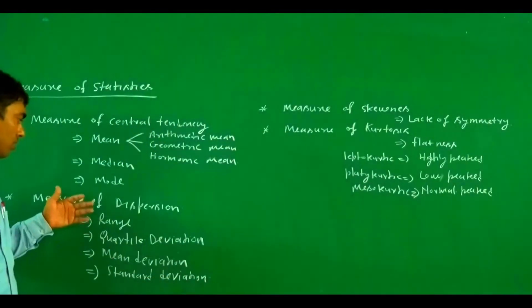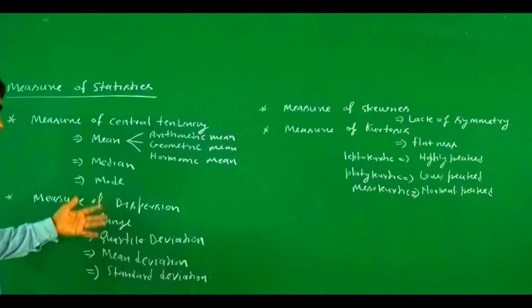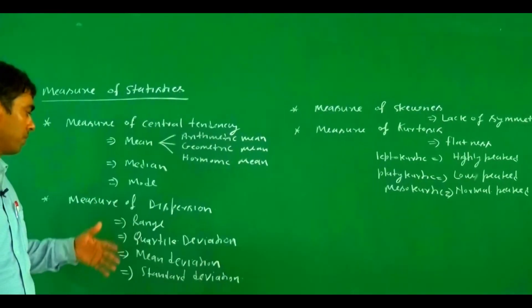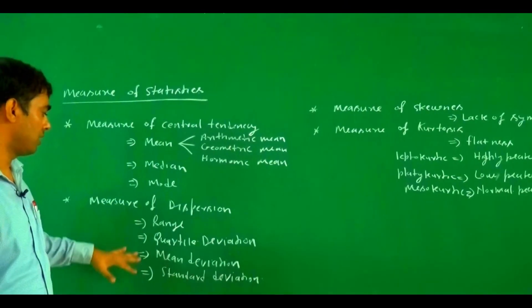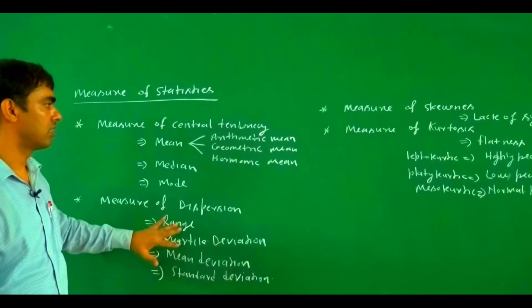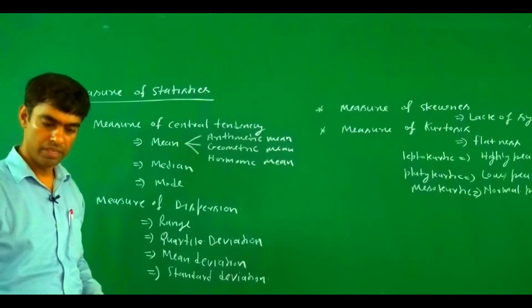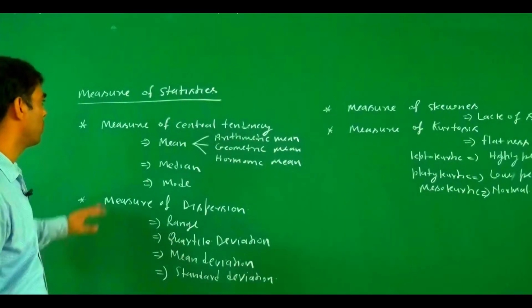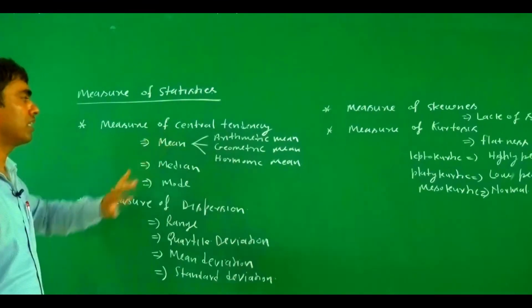Moments is also one measure of a coefficient of dispersion, meaning a relative measure of dispersion. Here I am not mentioning the moments, but moments is also one measure of statistics under the category of measures of dispersion. Now we discuss first arithmetic mean, but